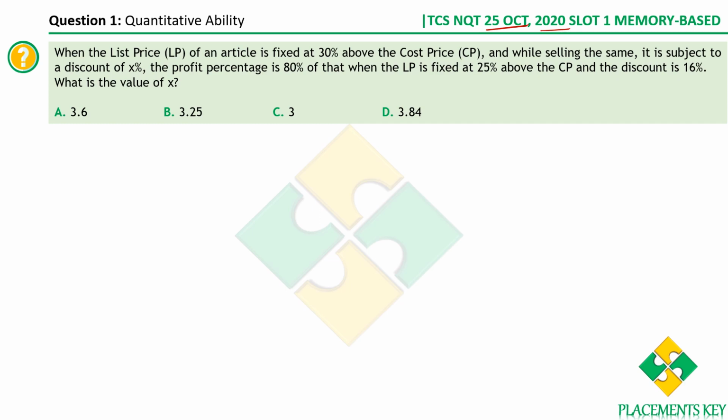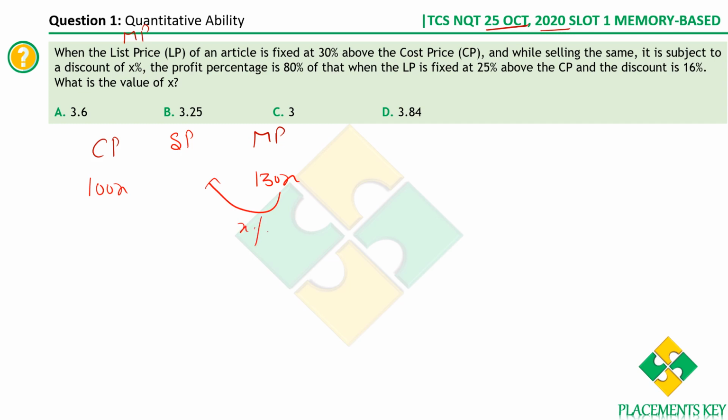This is the first case, when the list price or mark price both are the same. I'm just taking cost price, mark price. It's told that the list price of an article is fixed at 30% above the cost price. Let's say the cost price is 100x, then what is the mark price? It is 130x. And while selling the same, it is subject to a discount of x%. We know that discount is given on mark price, therefore there is a discount of x% on it to get the selling price of the article.